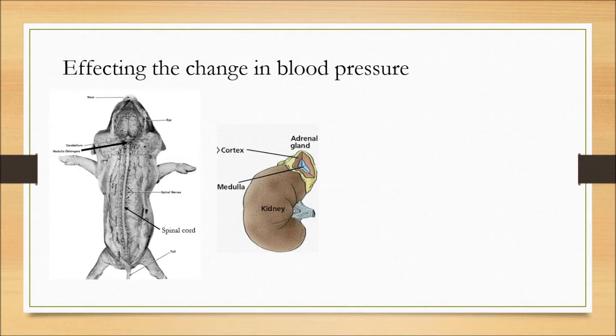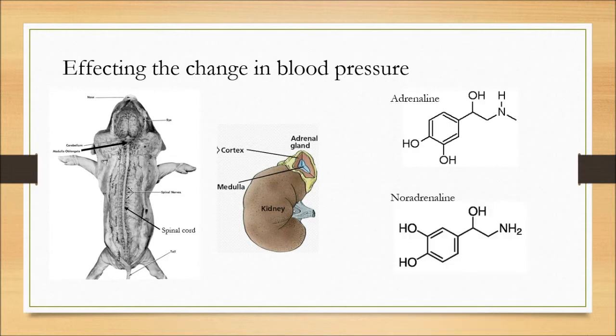The adrenal medulla is the core of the adrenal gland and is surrounded by the adrenal cortex. The adrenal medulla receives input from the sympathetic nervous system through preganglionic fibers that originate from the spinal cord, which it then responds to with the secretion of adrenaline and, to a lesser extent, noradrenaline directly into the blood. These hormones cause the heart to beat faster or slower and the smooth muscles of the blood vessels to contract or dilate depending on the concentration of the hormone.